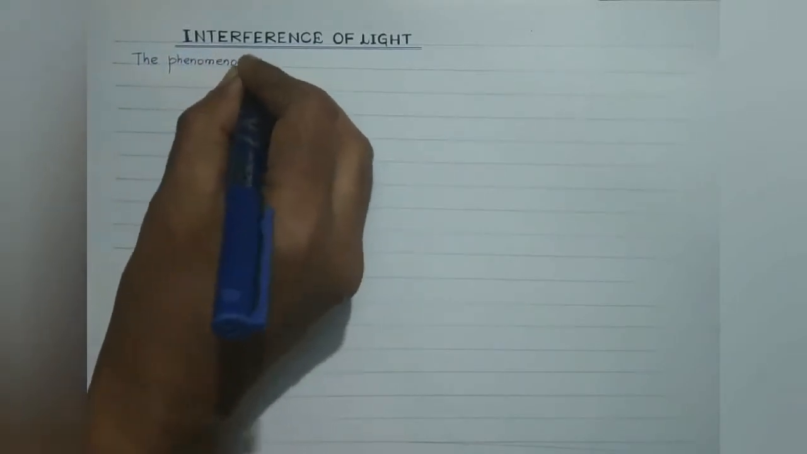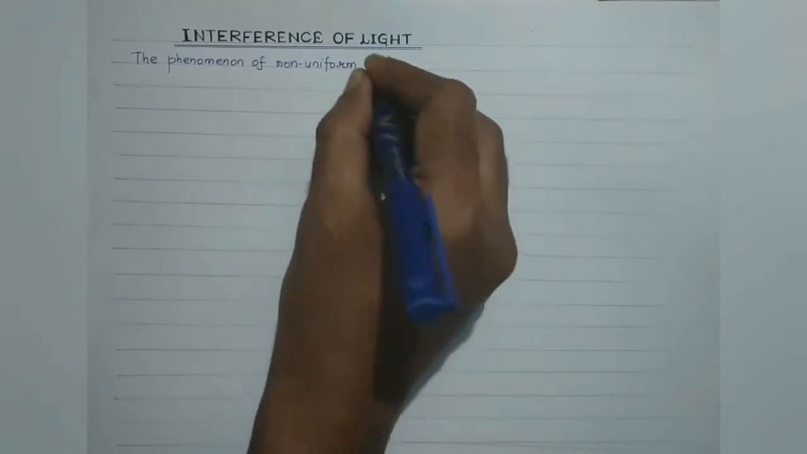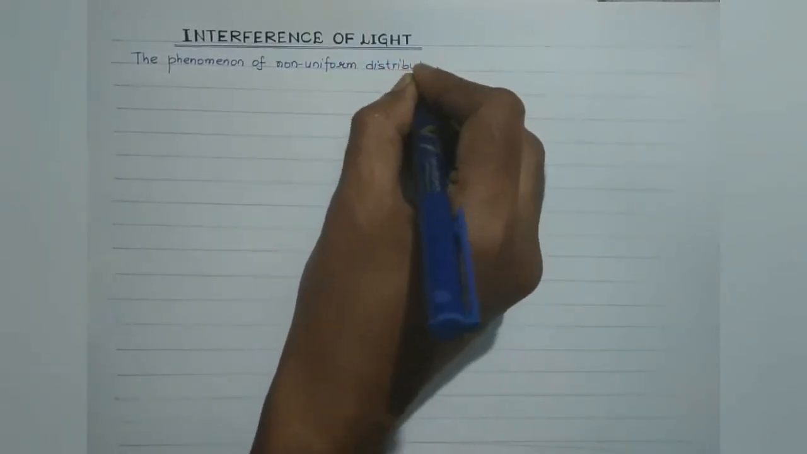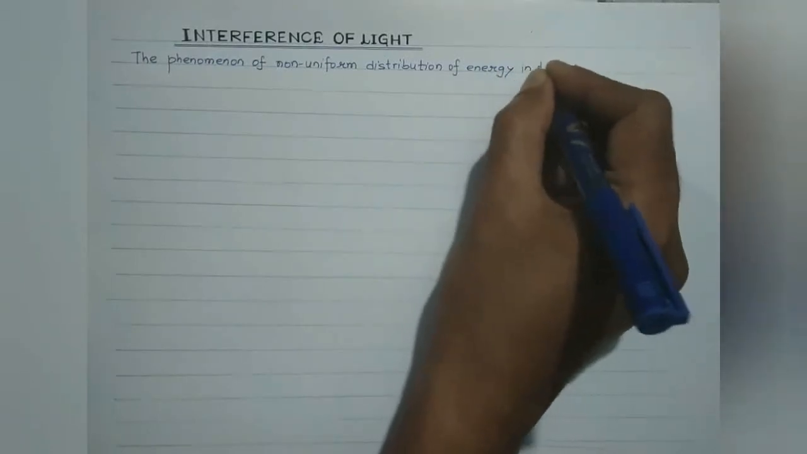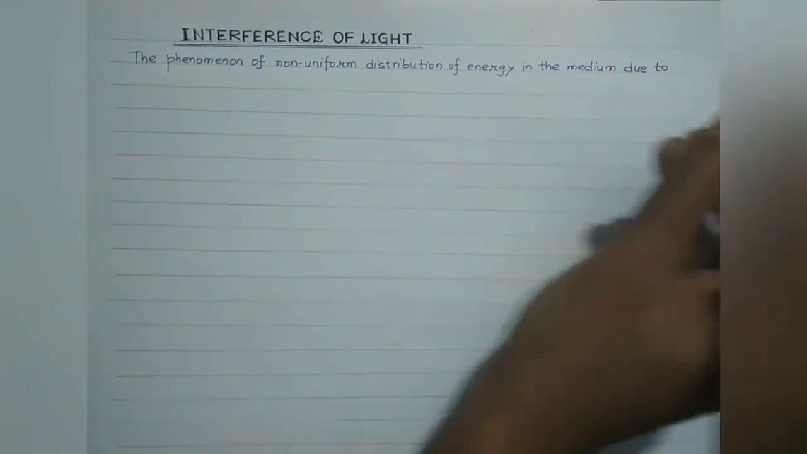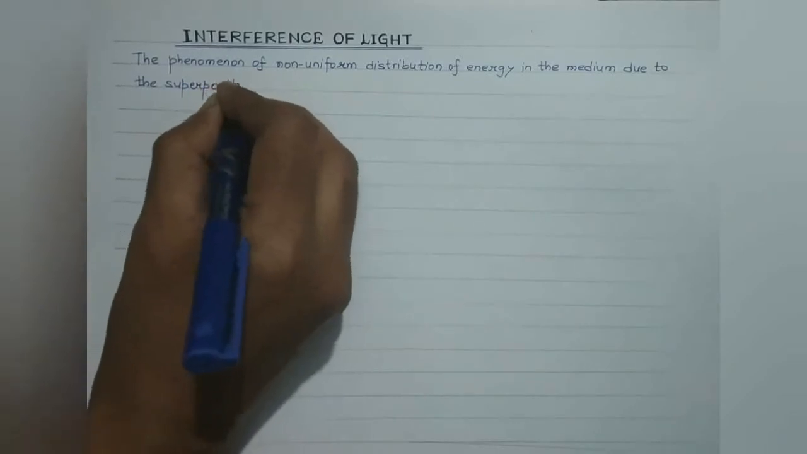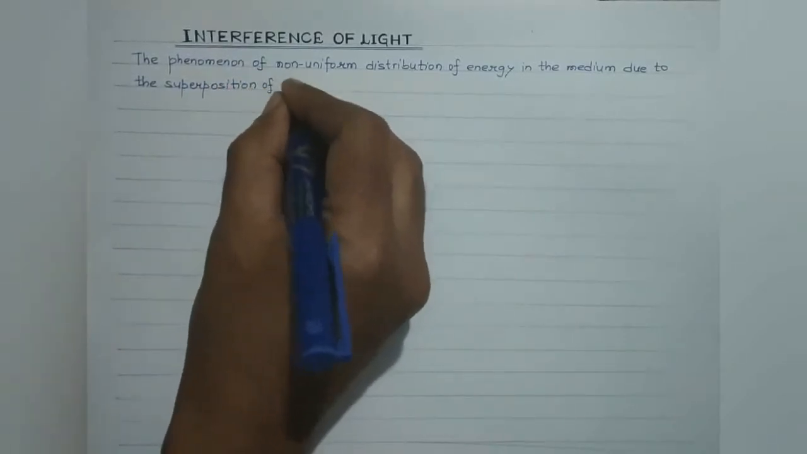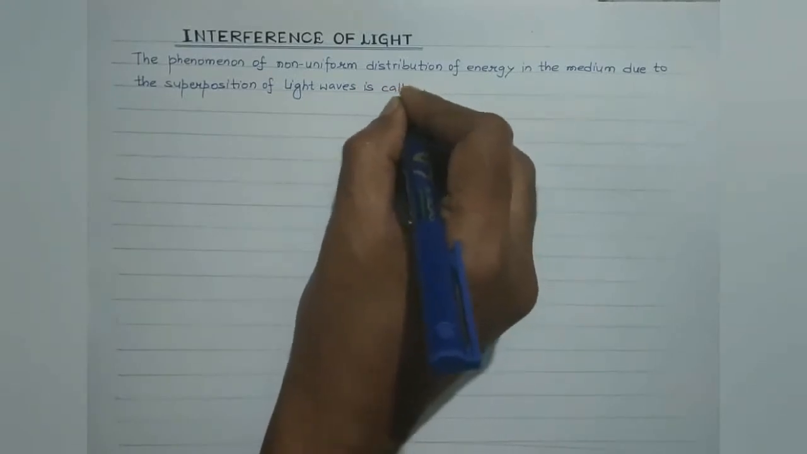So basically, the phenomenon of non-uniform distribution of energy in the medium due to the superposition of light waves is known as the interference of light.